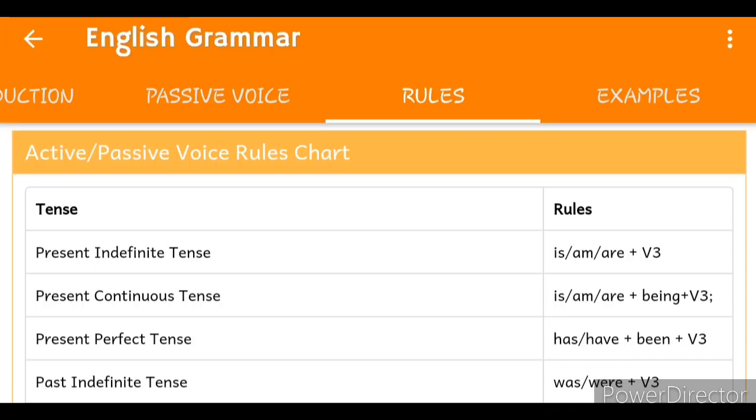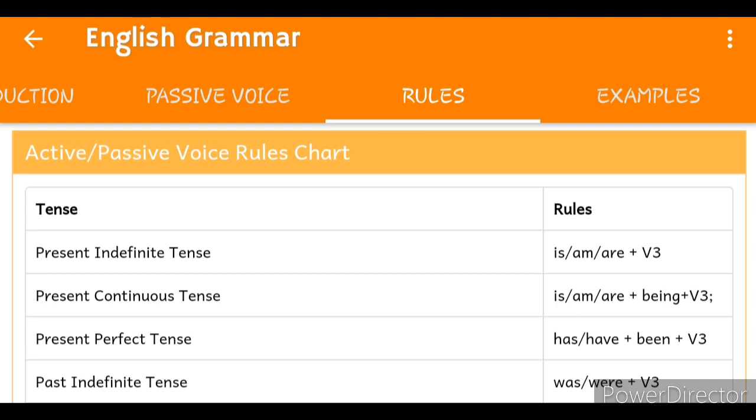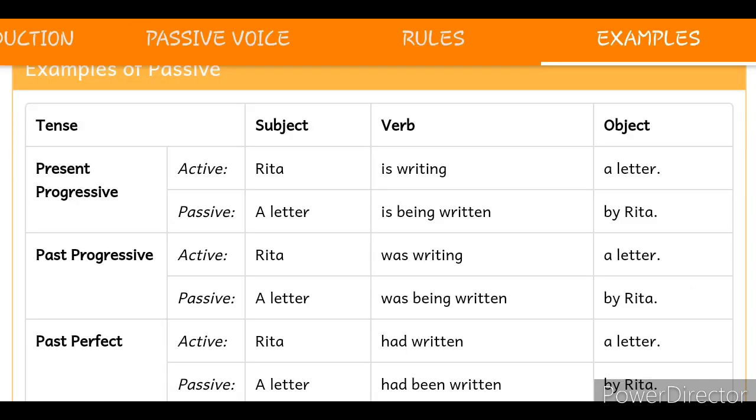Look at the example I am going to give you. So here a letter, which is an object there in the active voice, will become the subject there in the passive voice. A letter will be the subject here and the sentence will begin from here. A letter is being written by Rita. Then we are discussing past progressive.